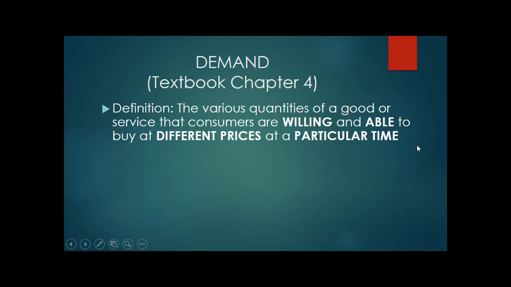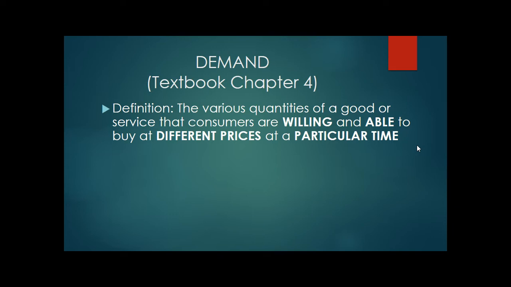All right, so the definition of demand is the various quantities of a good or service that consumers are willing and able to buy at different prices at a particular time. This is sort of a complex definition because there are several different elements to it. Willing and able are part of it, at different prices and at a particular time. Those are also going to be elements of it.